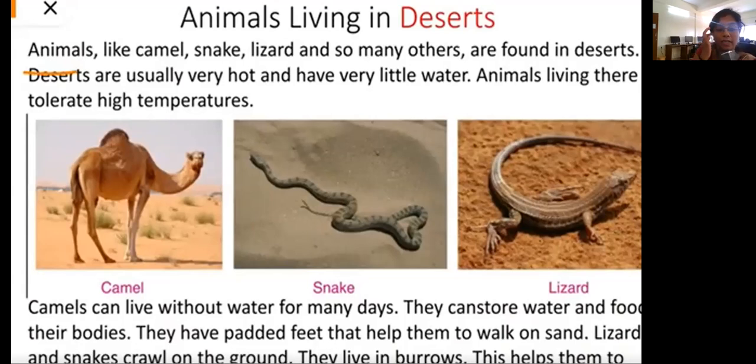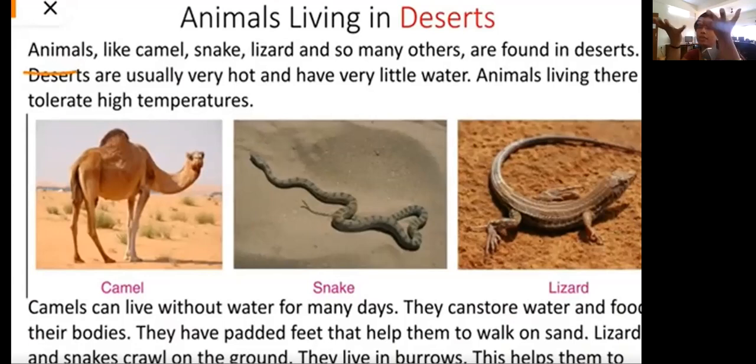But when it comes to camels, snakes and deserts, which are desert animals, they can tolerate the high temperature. Camels, as I said earlier in the video, can live without water for many days. What they usually do is drink lots of water in a single day and store that water in their body. With the help of that water, they can survive for many days together. They can store water and food in their bodies.